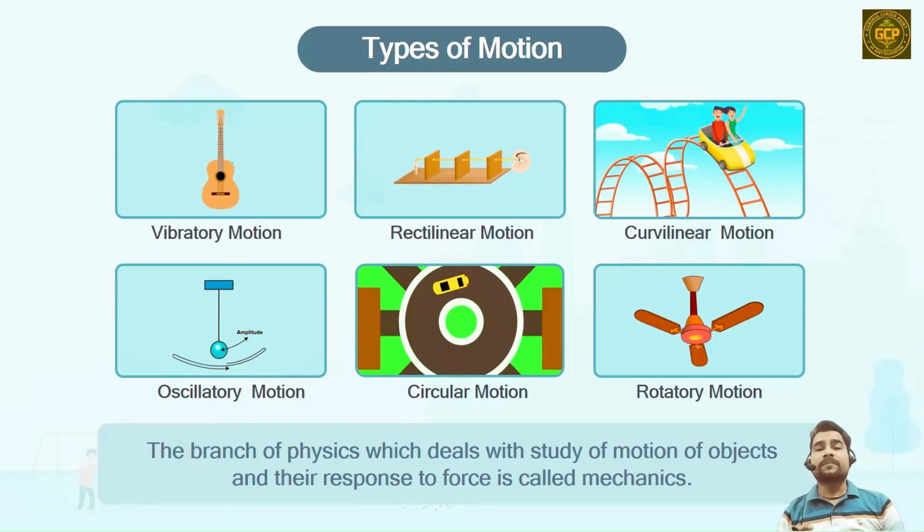Now types of particle motion. Based upon particle motion, motion can be vibratory, rectilinear or straight line motion, curvilinear motion, oscillatory motion, circular motion, or rotatory motion. All these kinds of motion we are going to learn in the near future. So just be with me.